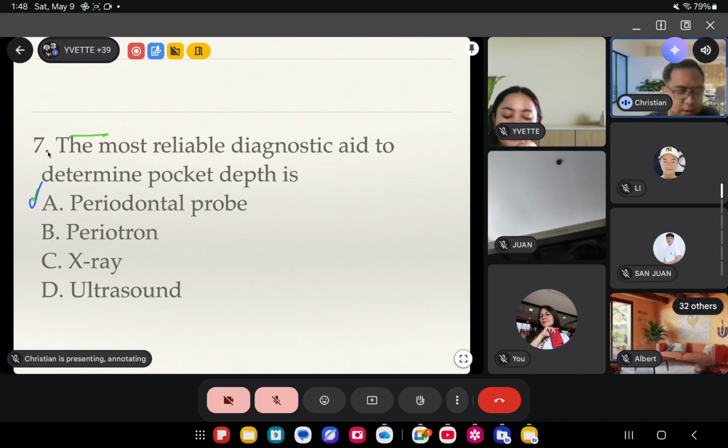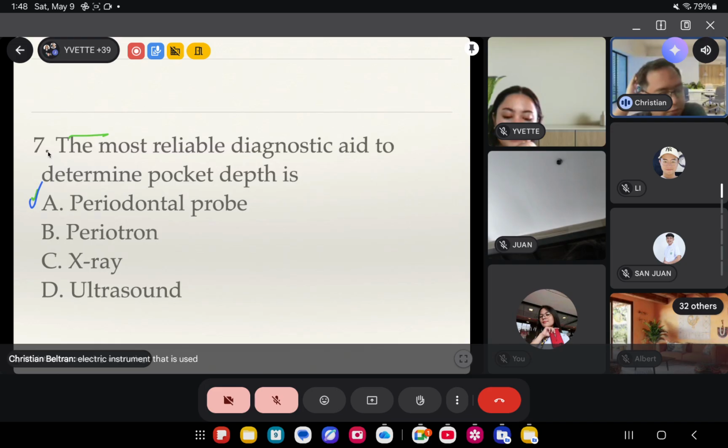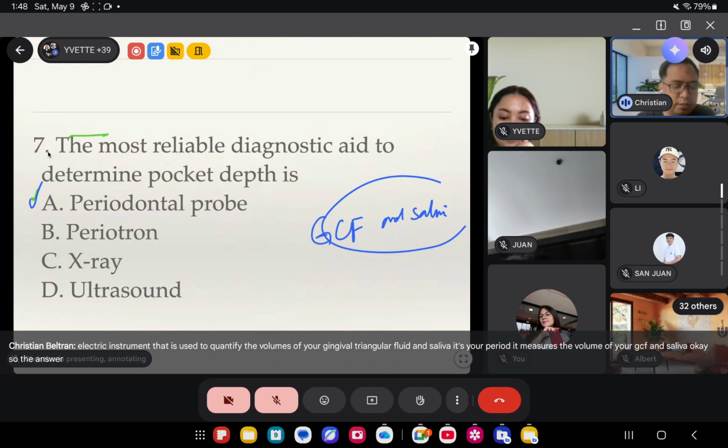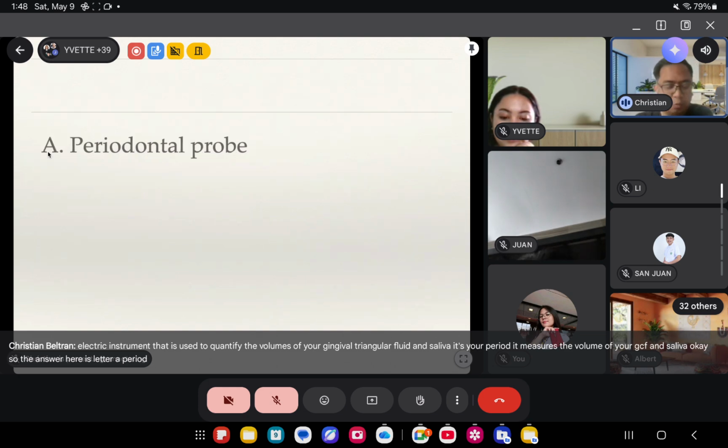What is periotron? Periotron is an electric instrument that is used to quantify the volumes of your gingival crevicular fluid and saliva. This is your periotron. It measures the volume of your GCF and saliva. Okay? So the answer here is letter A, periodontal probe.